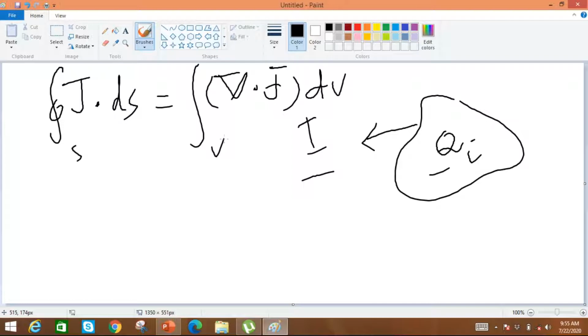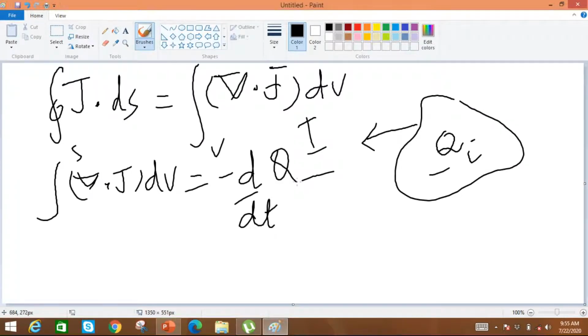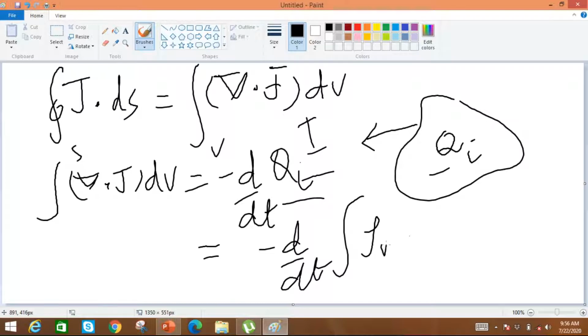So now we can write the volume integral of divergence of J dV is equal to minus d by dt of Qi. Similarly, we can also represent this Qi in terms of its volume charge density. So the right hand side will be equal to minus d by dt of the volume integral of its charge density, because Qi will be equal to the volume integral of its charge density, or the volume charge density.